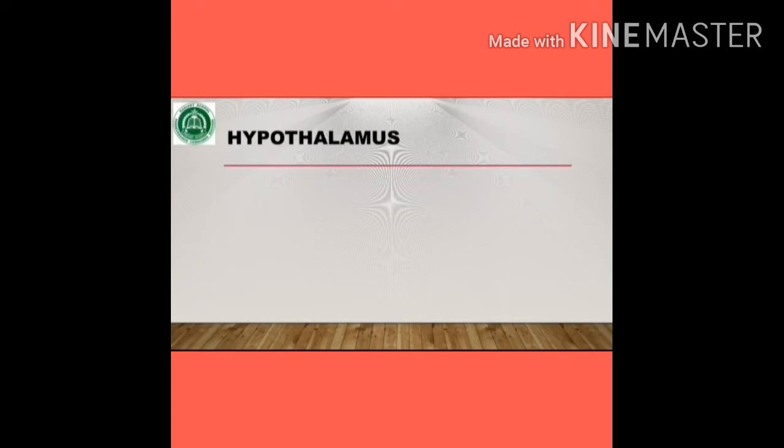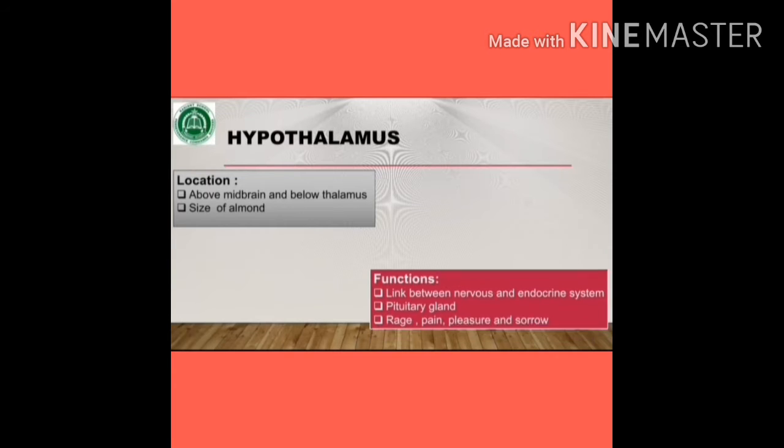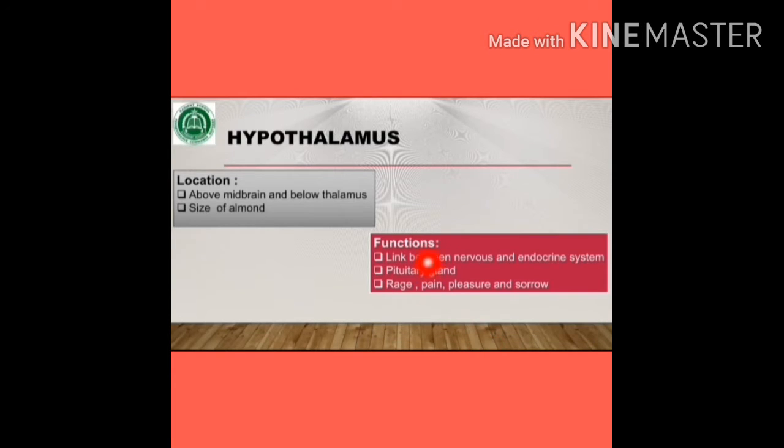The next part of the forebrain is the hypothalamus, which lies above the midbrain and below the thalamus. In humans, it is roughly the size of an almond. Its functions are: it links the nervous system and the endocrine system. It also controls the pituitary gland. It controls feelings such as rage, pain, pleasure and sorrow. Rage means uncontrollable anger.